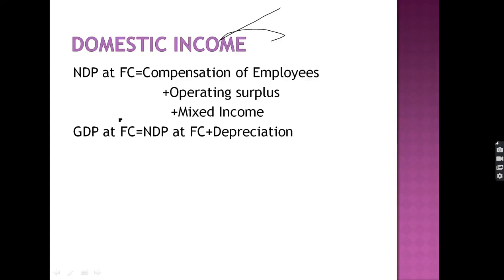We also do the basic components of the domestic income by the income method. In this, we calculate net domestic product at factor cost. It is compensation of employees, operating surplus and mixed income. With the gross domestic product at factor cost, we add depreciation in it. So net domestic product at factor cost is equal to compensation of employees, operating surplus and mixed income, and when we add depreciation in it, we get the gross domestic product at factor cost.